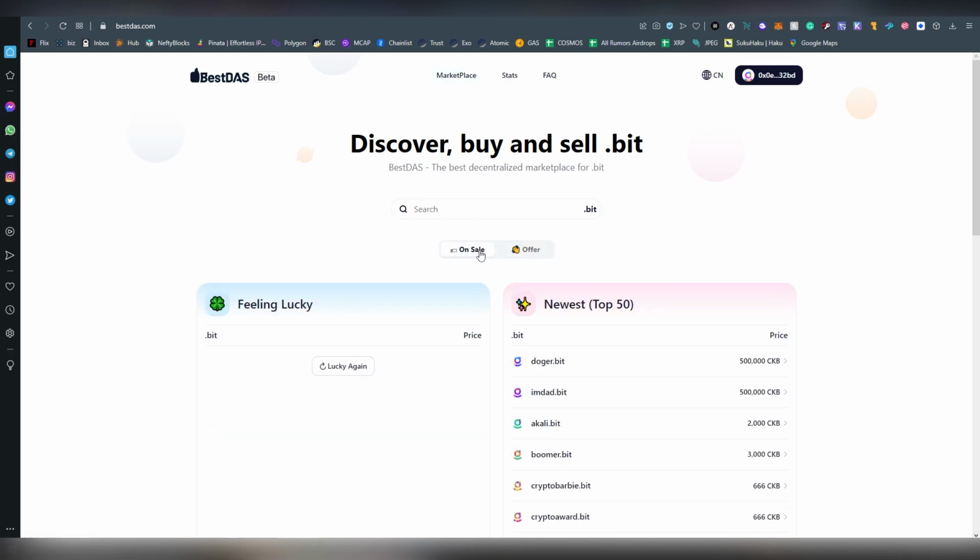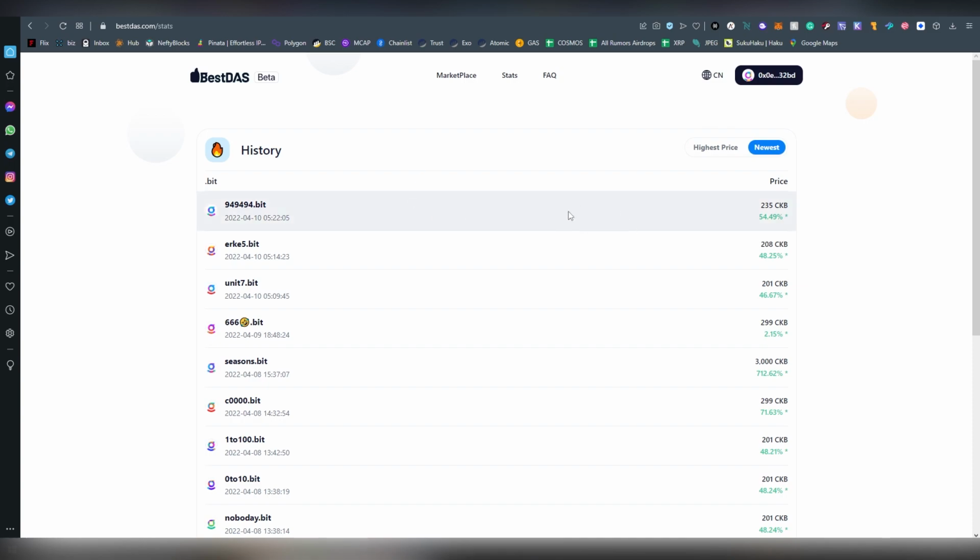However, these are not registered as NFTs or anything, so they don't appear on your OpenSea or anything. So this is currently the only place, to my understanding, where you can trade these .bit domains. Also, I've been hearing from the grapevine that there might be an airdrop happening for the .bit owners. So you want to really get a domain in case you want to get some airdrops potentially in the future. Just FYI. It's definitely worth getting because they are very affordable domains, at least for 1 year, especially with the discount.